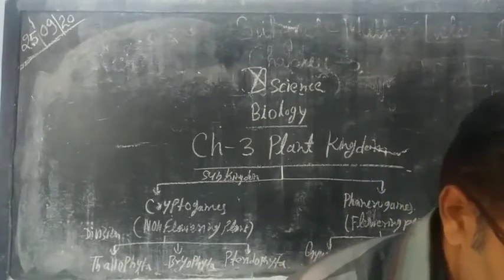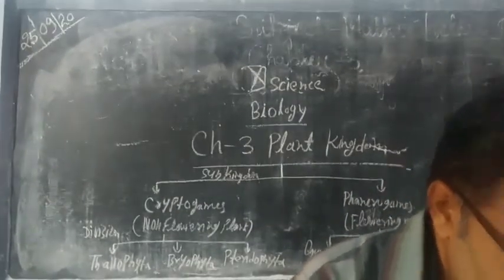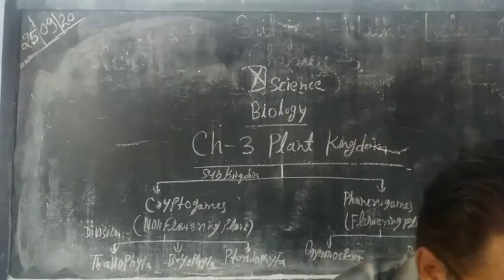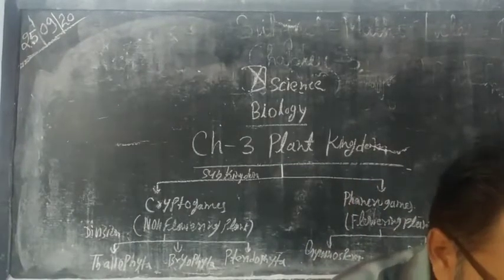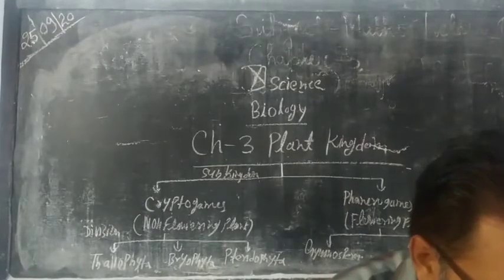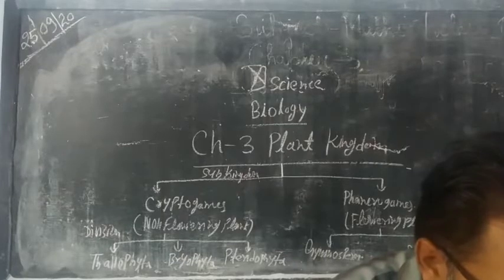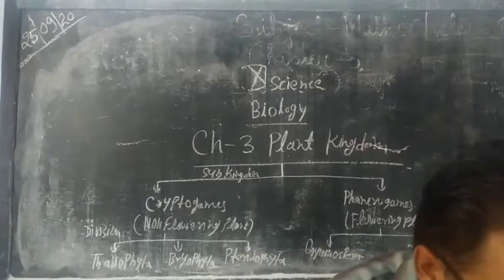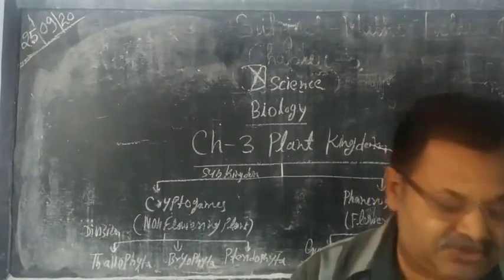Now some salient features of the plant kingdom are there. The plant kingdom in the five kingdom classification has flowering and non-flowering plants.